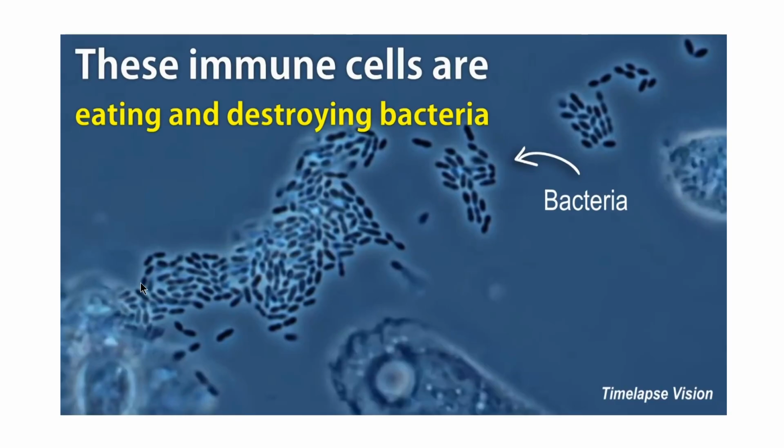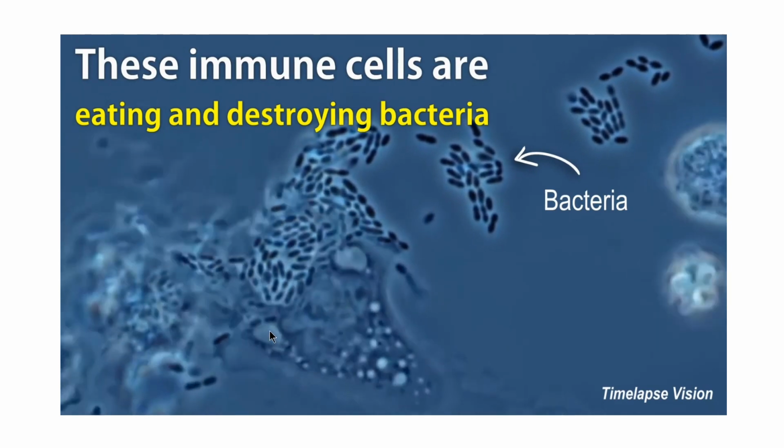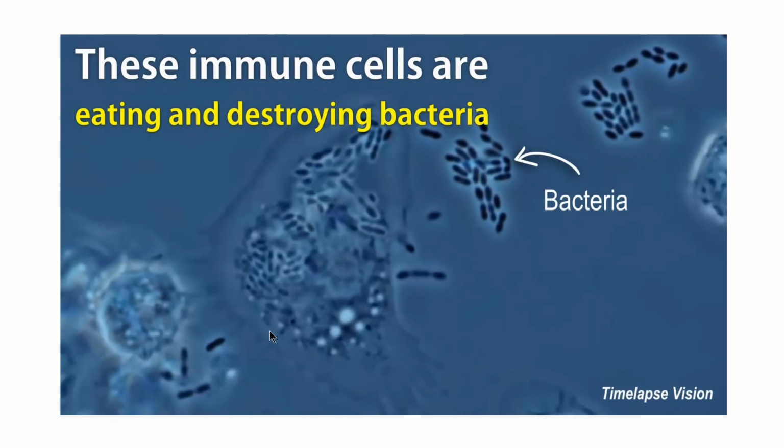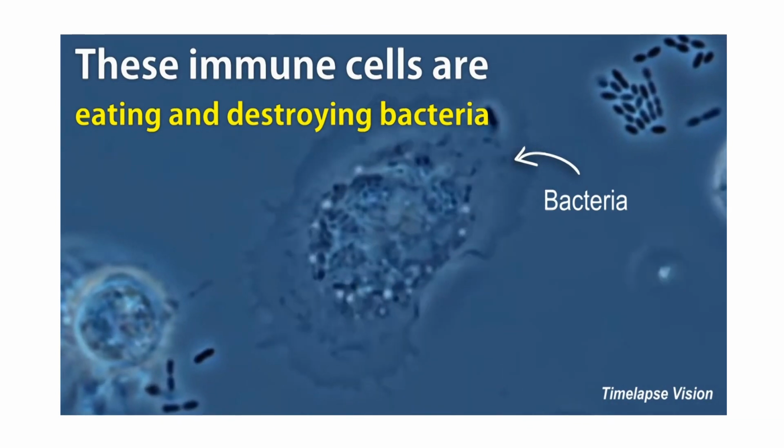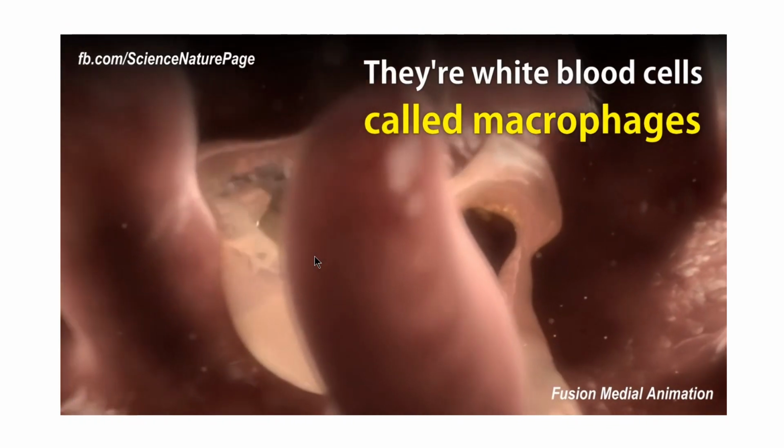Okay. So, now I will be showing a small video about the process called phagocytosis. What is phagocytosis? The engulfing of bacteria by immune cells. So, which immune cells play a very important role in phagocytosis? Macrophages. Now look into the video, you will understand even better. Those are the macrophages engulfing the bacteria. They eat and destroy the bacteria. They are the white blood cells called macrophages.